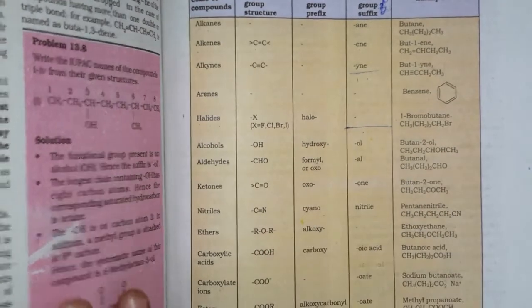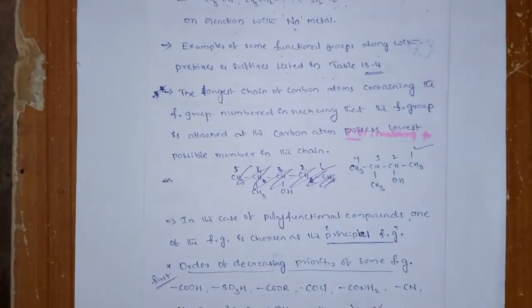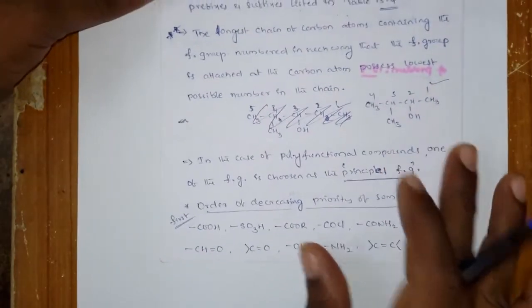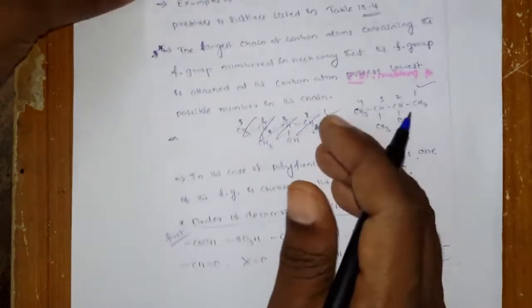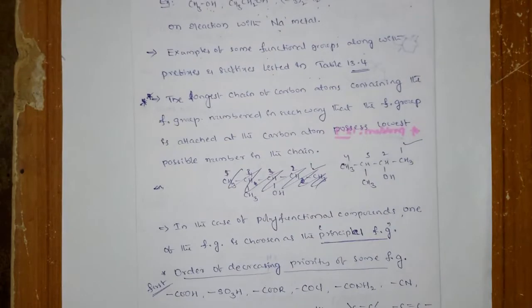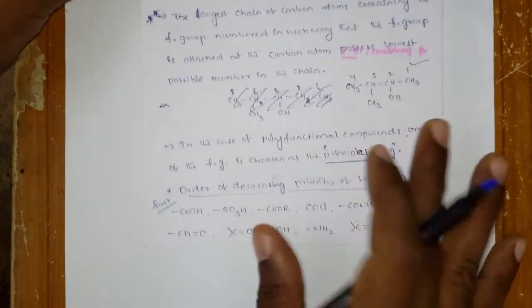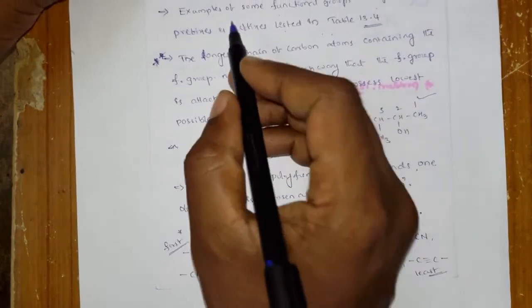Before going to this table I'll explain a few more things. Multiple functional groups can be present, like alcohols, aldehydes, ketones, all these things.